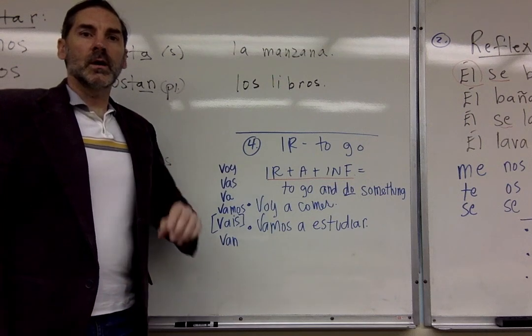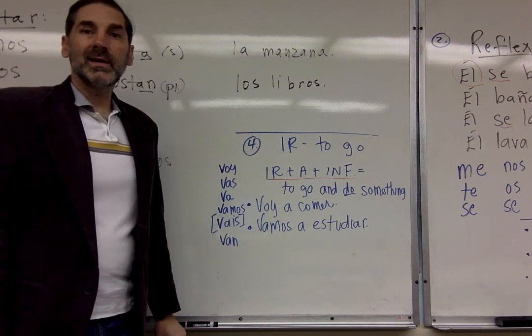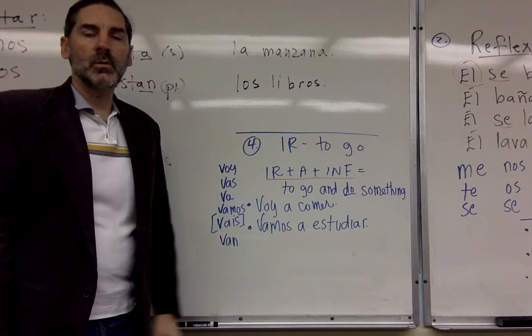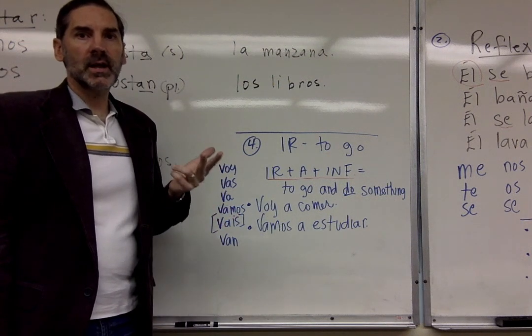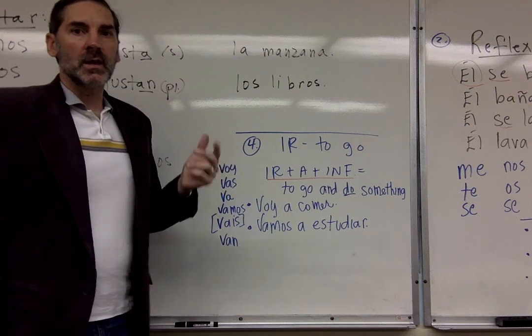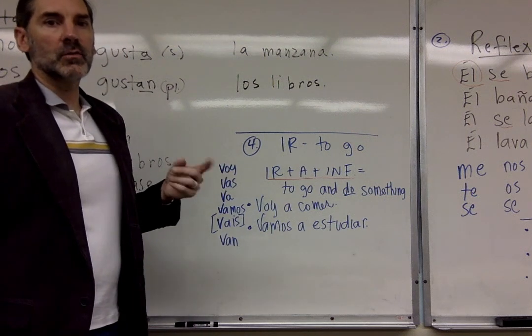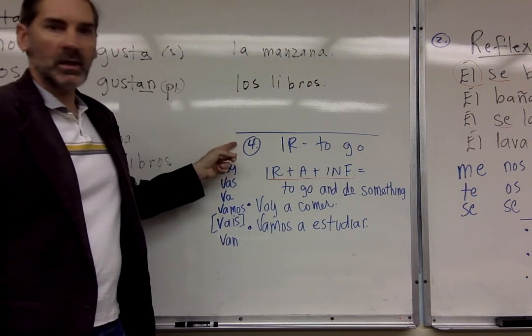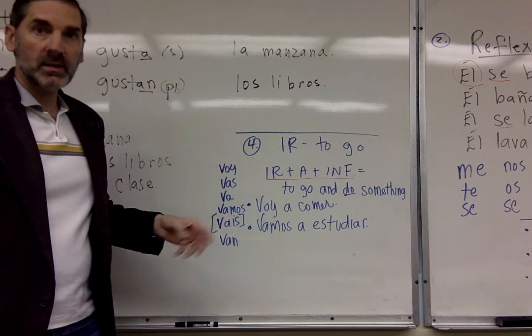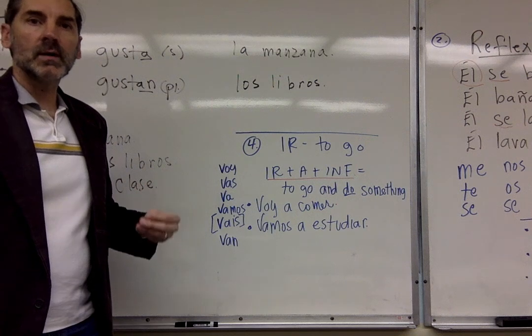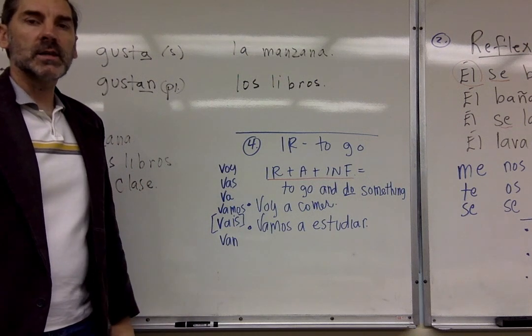Okay. Ahora vamos a ver el verbo ir. All right? The verb ir. We just looked at gustar. We looked at reflexive verbs very quickly. We looked at reciprocal reflexives. Now, another important verb in this chapter is the verb ir. It means to go. Okay? Our conjugation: voy, vas, va, vamos, vais in Spain, y van.